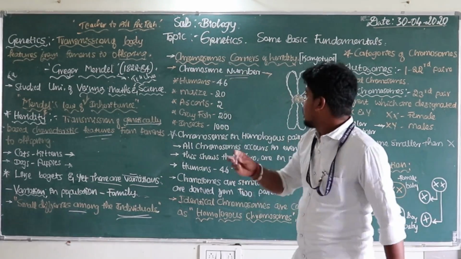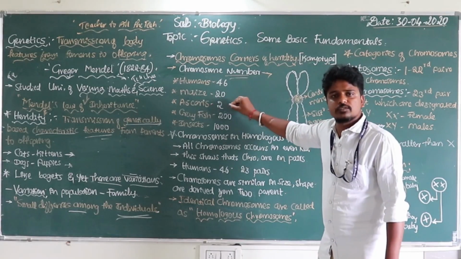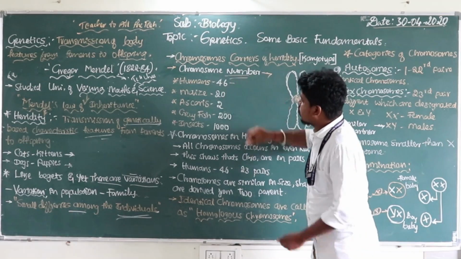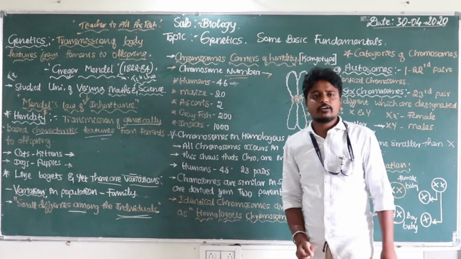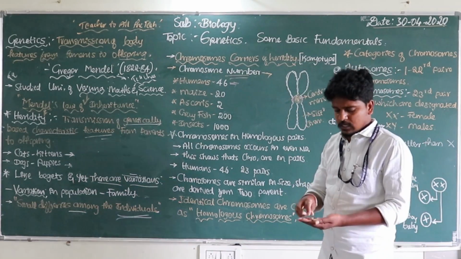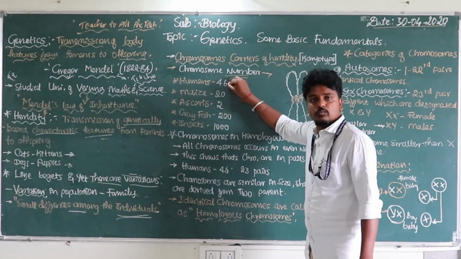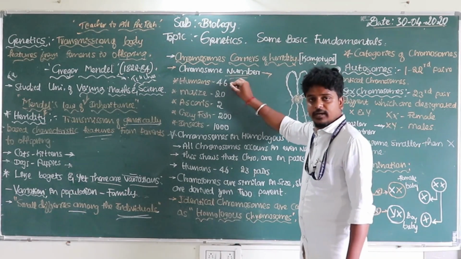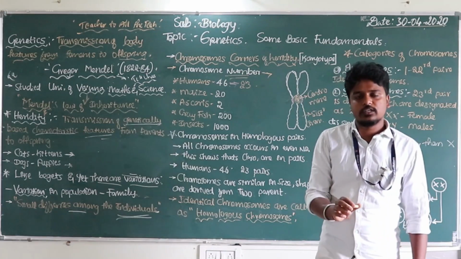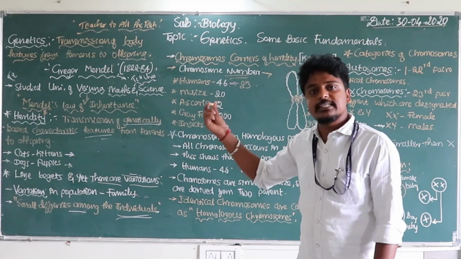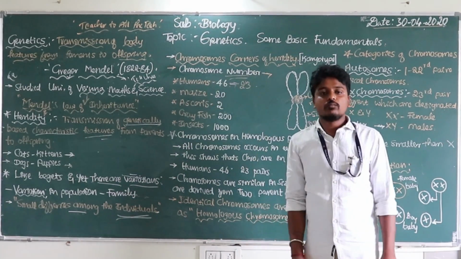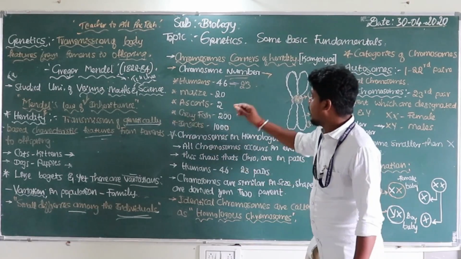Have a look here. I have mentioned the chromosome numbers of some different organisms. The first one is the chromosomes in a human. The total number of chromosomes in a human is 46, which is nothing but 23 pairs. Not 46 pairs, it's 23 pairs of chromosomes in humans.